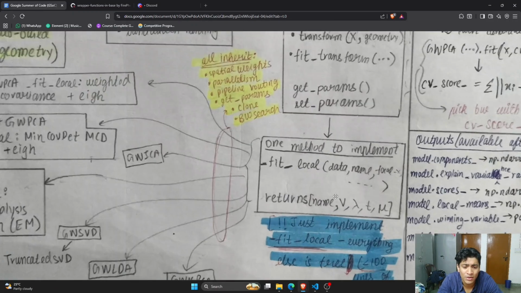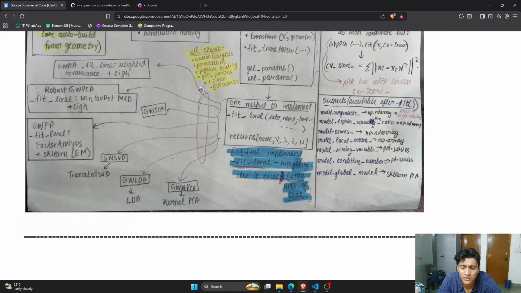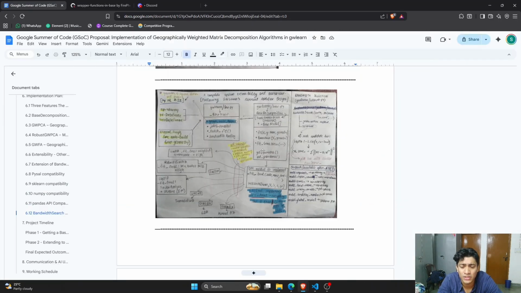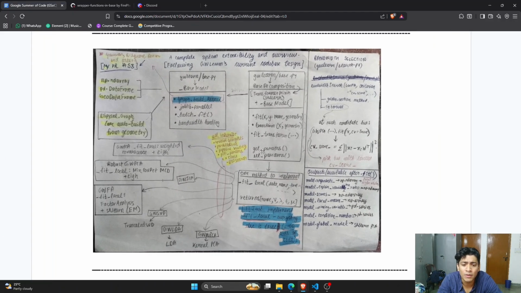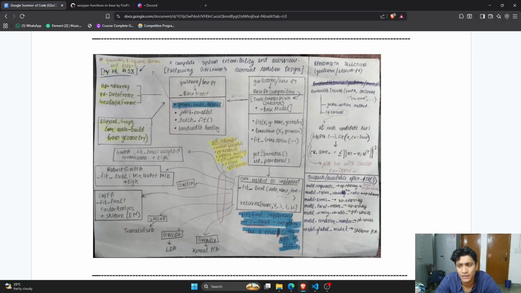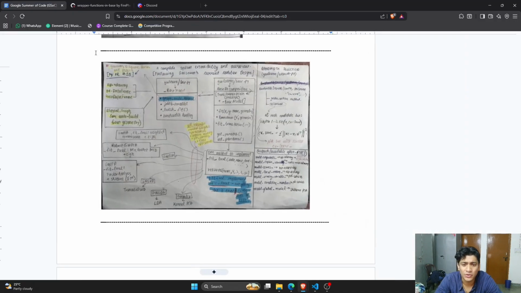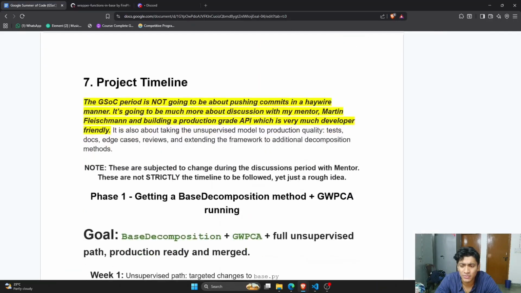As we can see, we have only one method to implement for all of these classes, which is the fit local method, right? It has different outputs and different return types, and on the basis of that they differentiate within each other. We can implement all of these within 80 lines of code, even smaller than 80 lines, including the docstrings as well, right? You can go through this entire diagram.